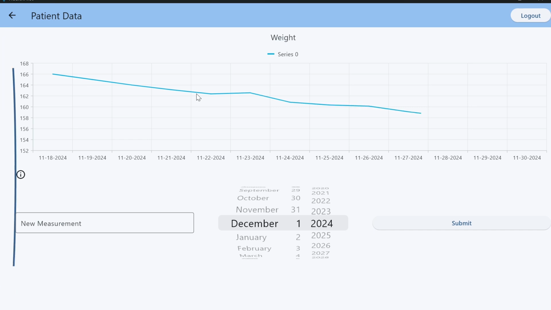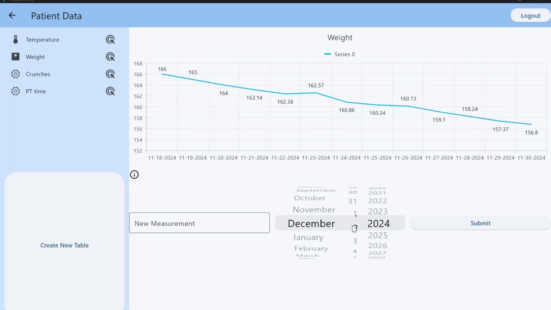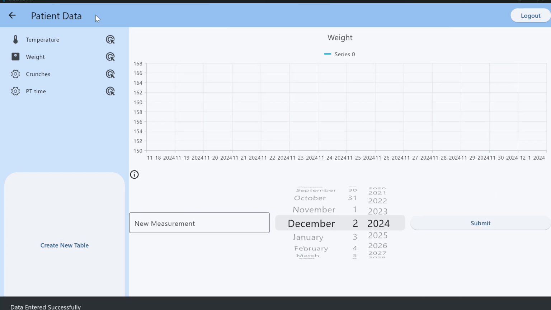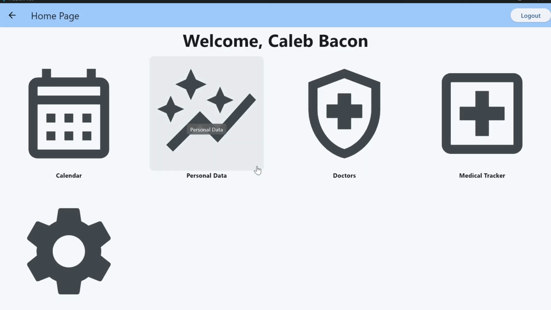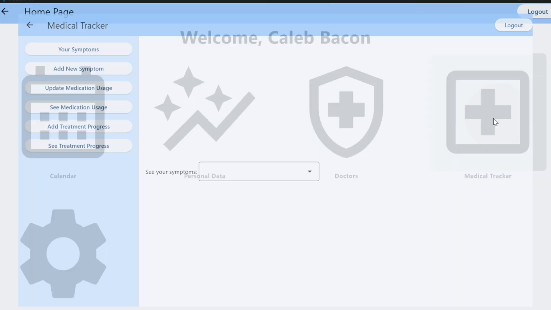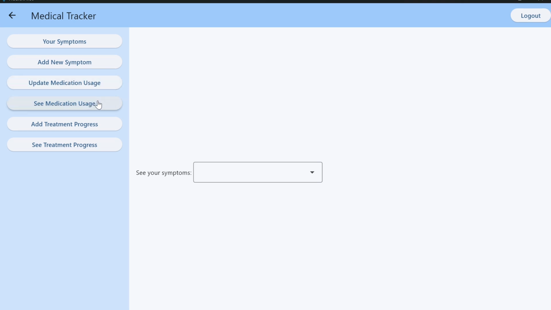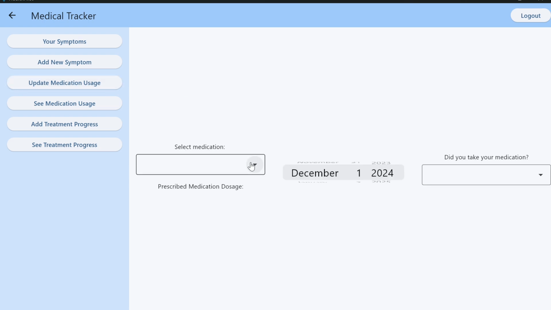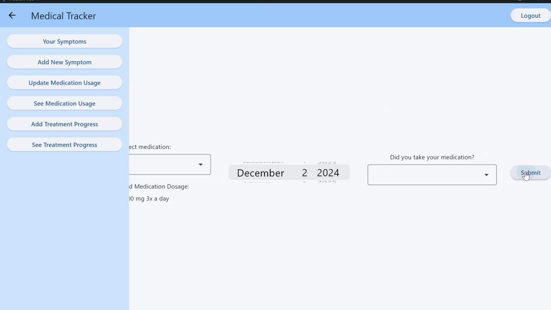And now I'd like to go and update my weight. So let's imagine it's the 2nd, and my new weight measurement has gone down just a tiny bit. And I go ahead and submit that. And now that's been uploaded, so my doctor will be able to see that. And I'm going to go ahead and also update my insulin usage. So I go to medication, update medication usage. And I'm going to talk about my insulin. And it's the end of the day on December 2nd. So I'm going to say, yes, I took my medication today. And I'm going to go ahead and submit that.